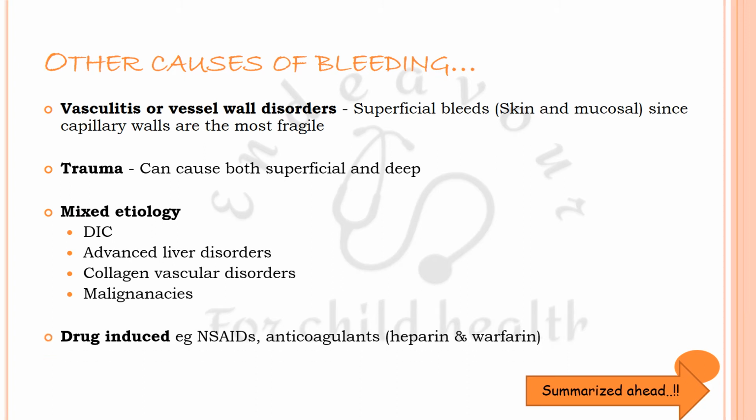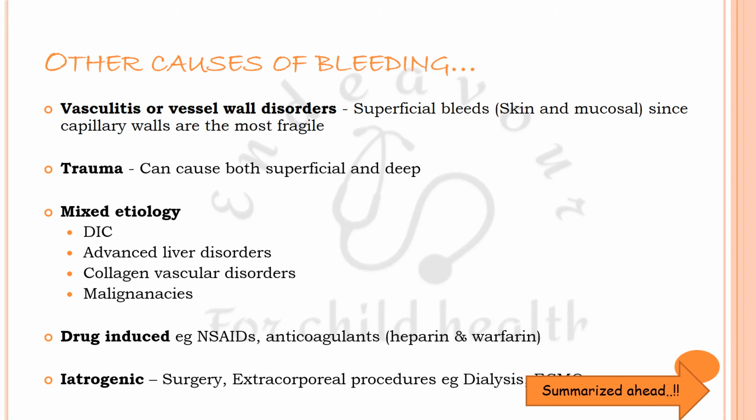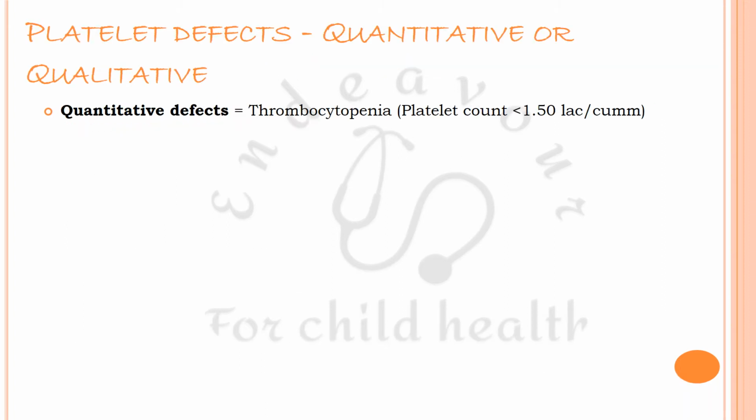And drug-induced bleeding will depend on the mechanism of action of the drugs, like NSAIDs are antiplatelet drugs, and then anticoagulants like heparin. Iatrogenic causes of bleeding, for example, surgery and extracorporeal procedures, for example, dialysis and ECMO. Now, platelet disorders can be of two types, quantitative or qualitative.